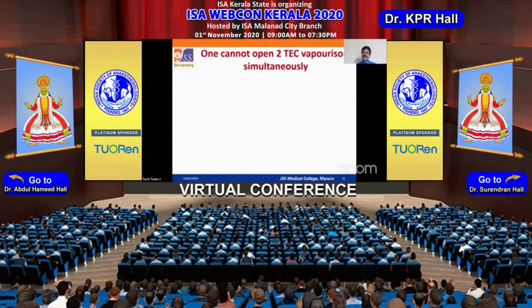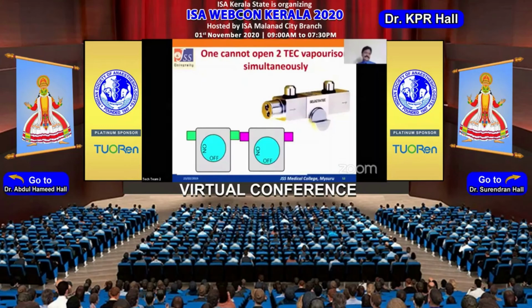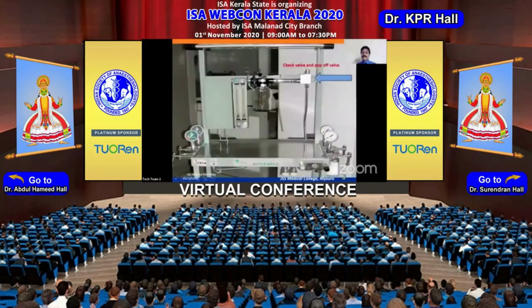We also have selection of only one vaporizer at a time. You cannot open two vaporizers because of devices like the Selectatec, which is there in GE machines. Again, we do have check valves and pop-off valves, which were incorporated later in the Boyle's machine as well. These check valves will prevent any back pressure effect onto the vaporizers. We do have check valves in many of the GE machines, even in the modern workstations. The pop-off valves are also there. This pop-off valve will open up when the back pressure is more than 300 centimeters of water.